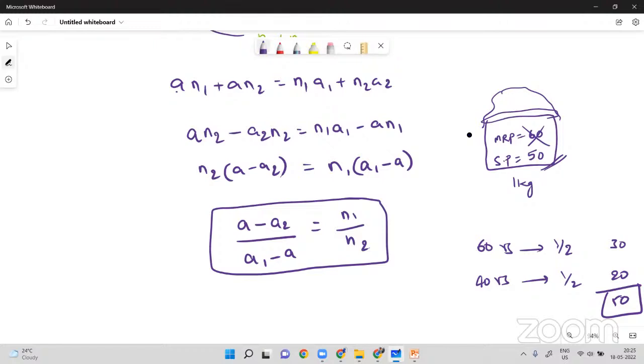There are two different kinds of items. One is cheaper, one is costlier. 60 rupees is costlier and 40 rupees is cheaper. If they sell it for 45 rupees by mixing half kg each, the owner will get loss, no doubt, because the mixture costs 50 rupees and he is selling at 45 rupees only. So always they have to calculate the break even point, and you calculate the break even point by using allegations and mixtures.